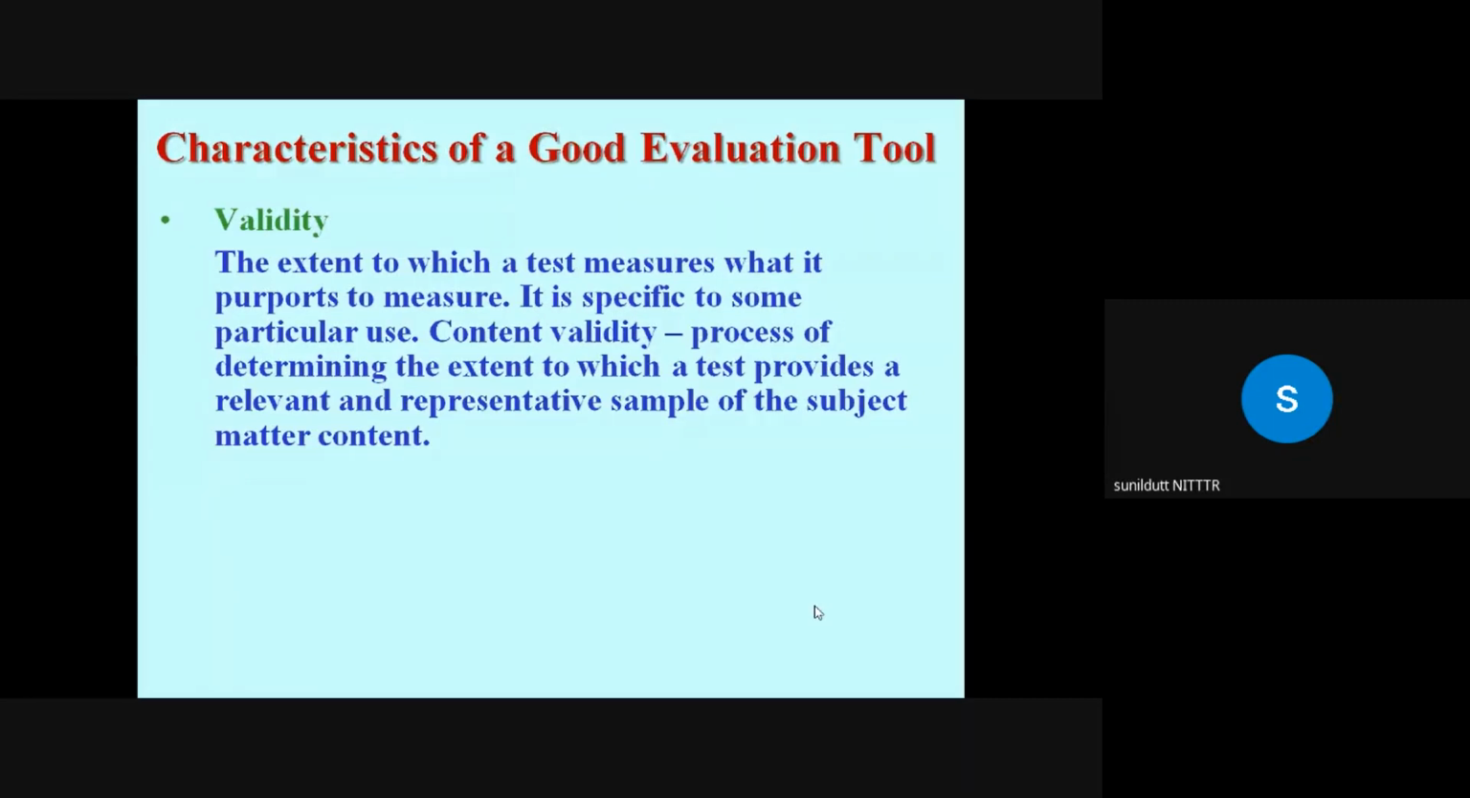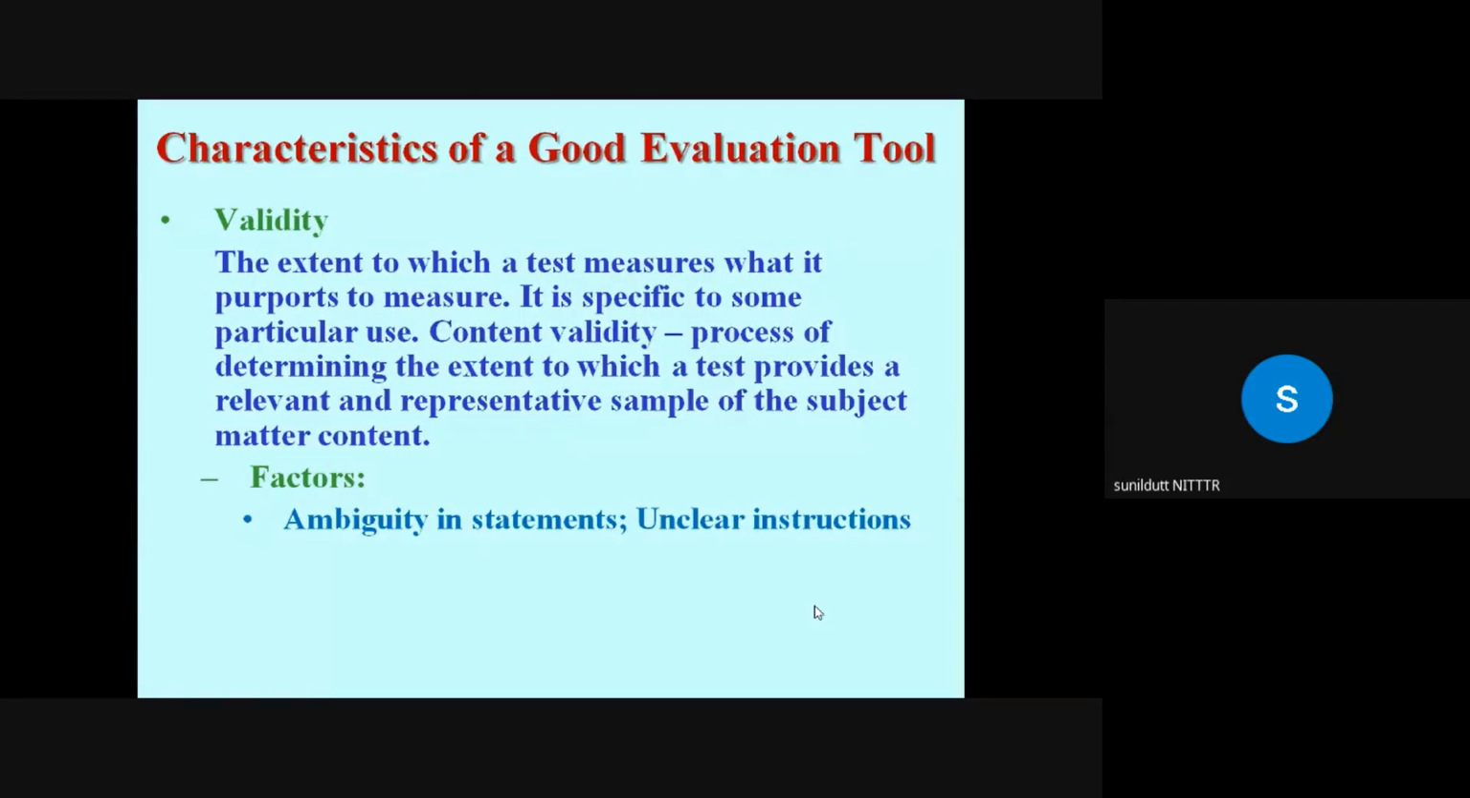So basically then, validity is always concerned with the specific use of the result and the soundness of our proposed interpretation. Now, you see, there are certain factors which, if not taken into consideration, would lower the validity of our results. One is ambiguity in statements or unclear directions. Directions that do not clearly indicate to the student how to respond to the item will tend to reduce validity.